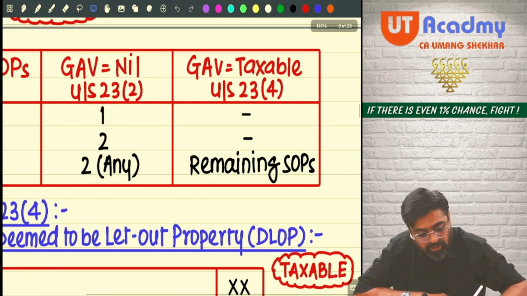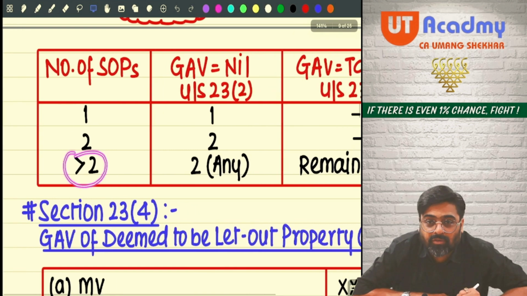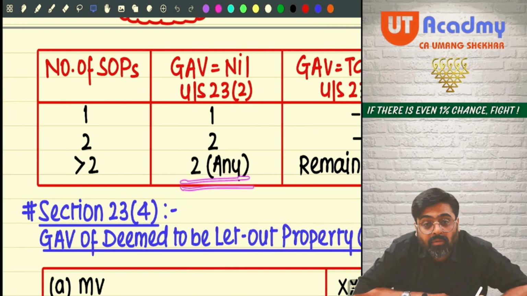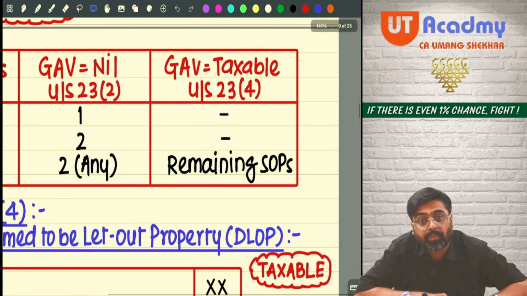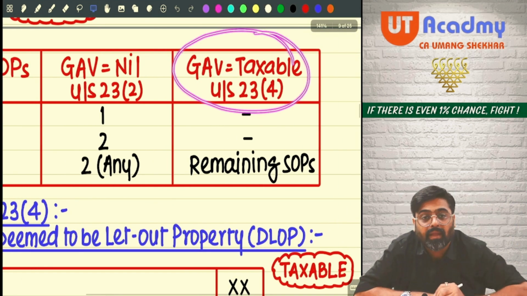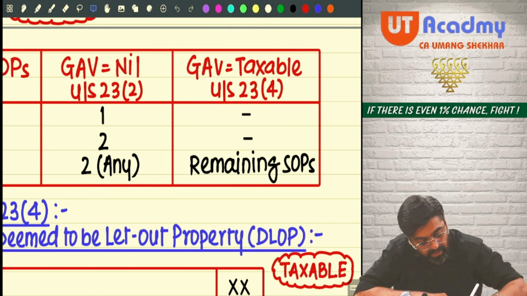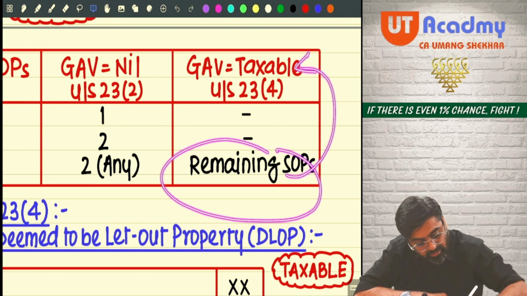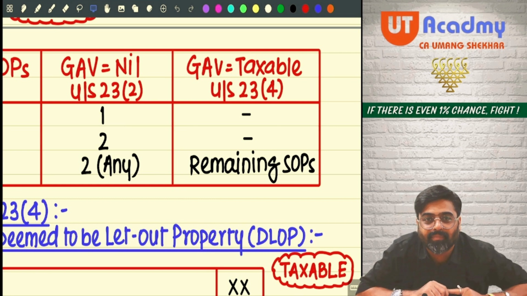There are no properties to be called as what? DLOP. But what if you are having more than 2 SOPs? Any 2 SOPs at your option, the annual value will be exempt. Remaining SOPs will be taxable as a DLOP. The annual value of the remaining SOPs will be taxable under 23(4). 23(4) is what? Deemed let out properties.